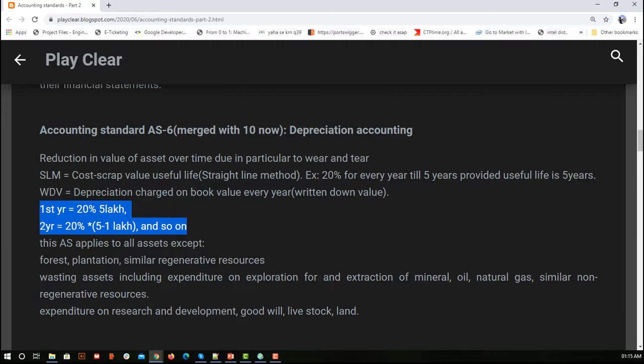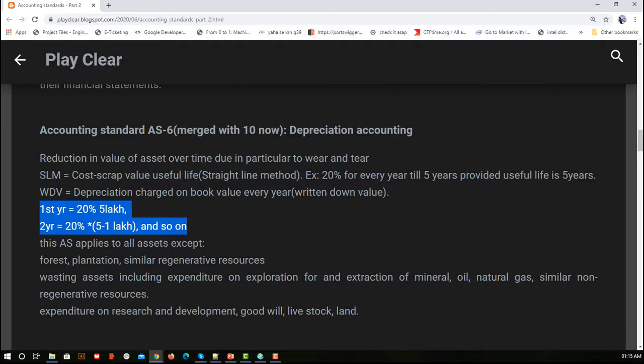But WDV, written down value, says that 20% of its current value should be removed, not 20% of its original value. Suppose in the first year 20% of 5 lakh, that is 1 lakh, was removed. Next year, when you calculate the depreciation, since 1 lakh was removed from 5 lakh, the current value is 4 lakh. So you calculate 20% of 4 lakh, and rather than removing 1 lakh, you remove 20% of 4 lakh.